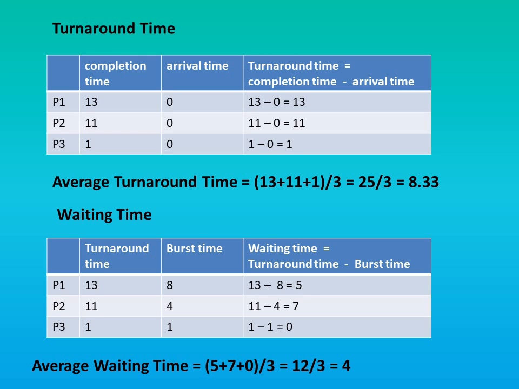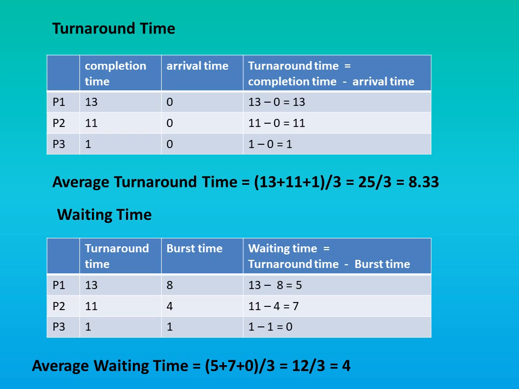The formula to calculate turnaround time is the same, that is completion time minus arrival time. So let us calculate turnaround time for all three processes. For process P1, the completion time is 13 and the arrival time is 0. So 13 minus 0, that is 13. So the turnaround time for P1 is 13. The completion time for P2 is 11 and the arrival time for P2 is 0. So 11 minus 0 is equal to 11. So the turnaround time for P2 is 11 and the turnaround time for P3 is 1.